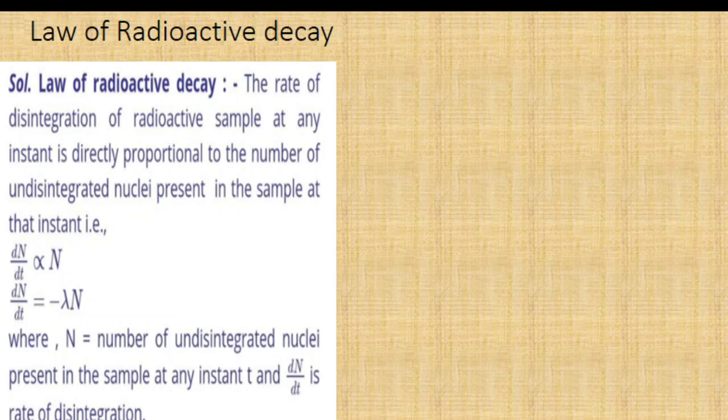So dN/dt represents the rate of disintegration of the sample, which is directly proportional to the number of nuclei present in that sample. If I remove the proportionality sign and introduce a constant, we can write dN/dt = -λN, where N is the number of undisintegrated nuclei present in the sample at any instant t, and dN/dt is the rate of disintegration. The minus sign indicates that the number of nuclei in the sample decreases by the disintegration process. That is the significance of the negative sign.